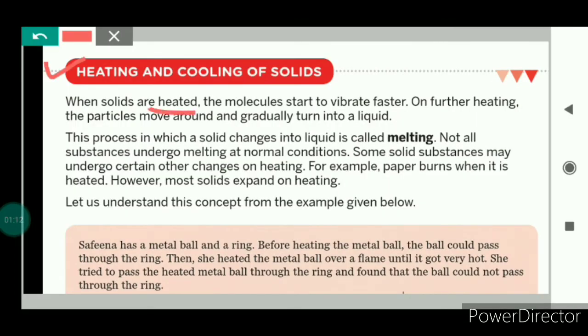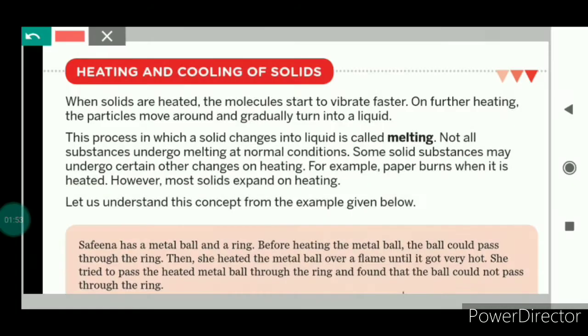When solids are heated, the molecules gain energy and start vibrating faster. When they are heated further, the particles move around and gradually turn into a liquid. The process in which a solid changes into liquid is called melting. So what happens when solids are heated? Because of gaining energy, the molecules start vibrating faster, and because of this they gradually turn into liquid. This process in which solids change into liquid is called melting.